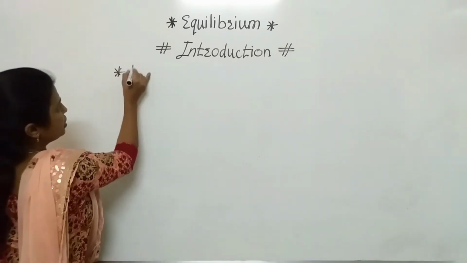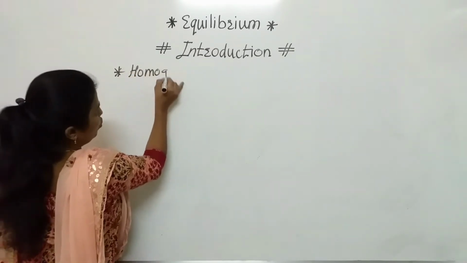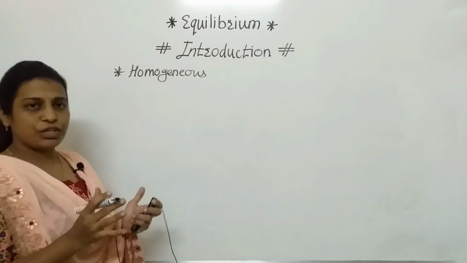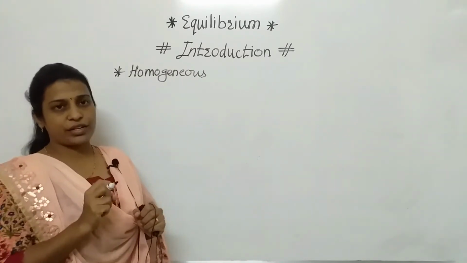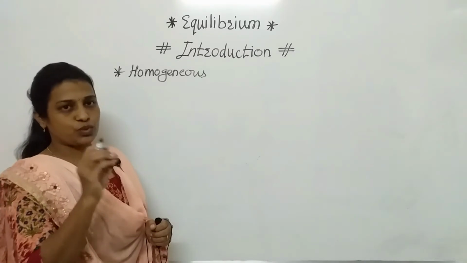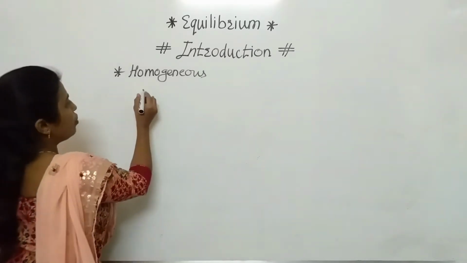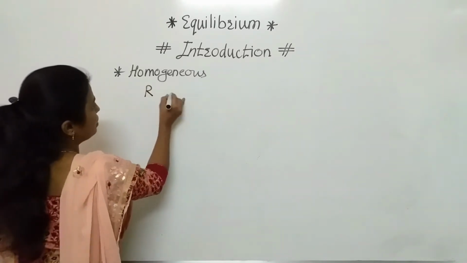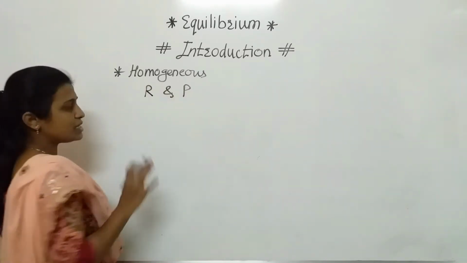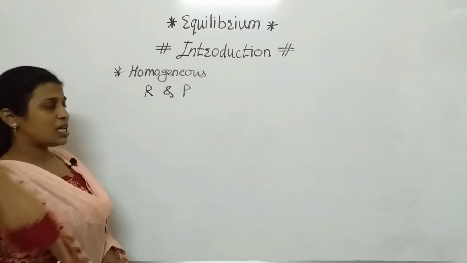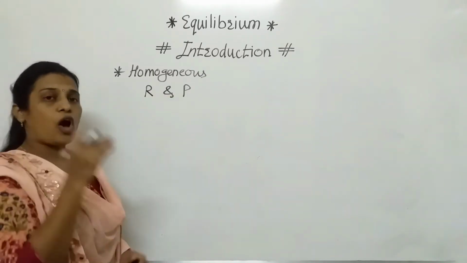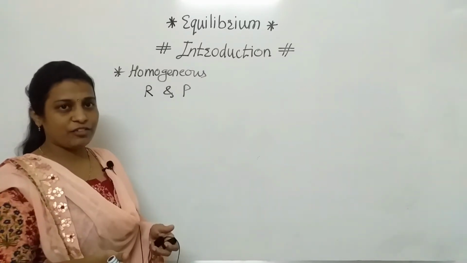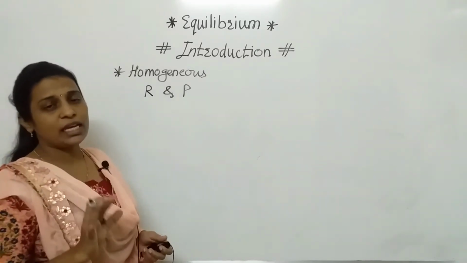Homogeneous chemical reaction. In that, as we know, reactant undergoes chemical reaction to produce a new substance, which is the product. Whatever terms are involved in the chemical reaction, that is the reactant and product. We can say that all the substances, either reactant or product, are present in the same phase, either in a solid phase, a liquid phase or a gaseous phase.